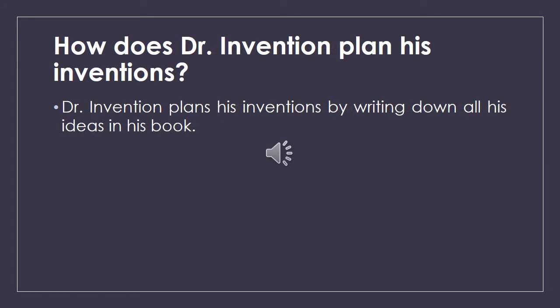How does Dr. Invention plan his inventions? Well, he has many ideas. So Dr. Invention wrote down all his ideas in his book. He plans his inventions by writing all his ideas in his book.